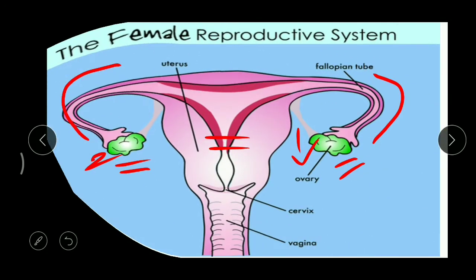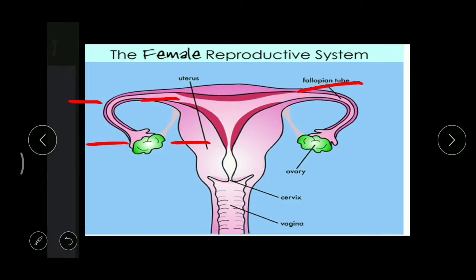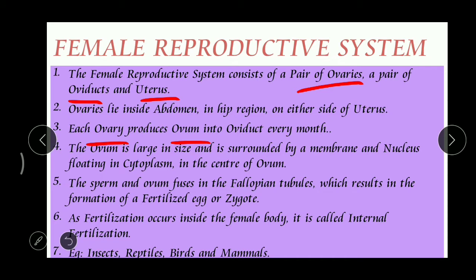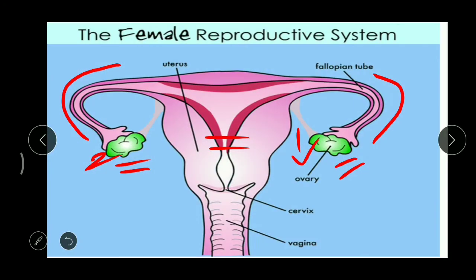Got it? Then what's the next one? The sperm and the ovum fuse in a fallopian tube, right? So here, this is the ovary, and the ovary releases the ovum, and from here the ovum enters the fallopian tube. And through this part, like through this vagina, the sperms are sent, and these sperms move this way and also this way, into this fallopian tube and this fallopian tube.